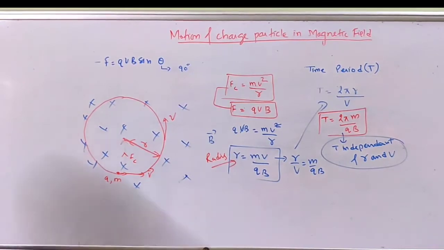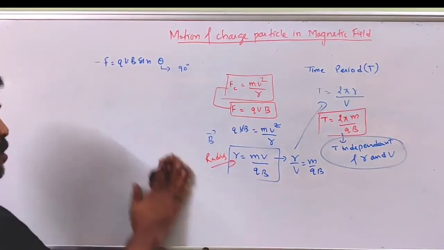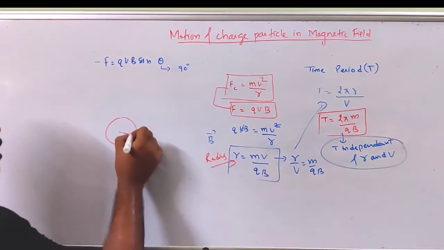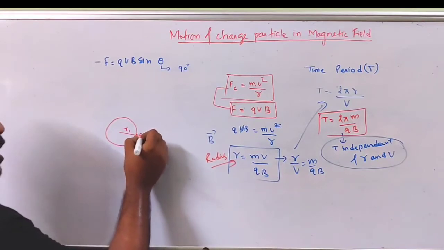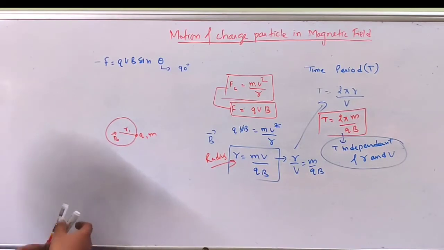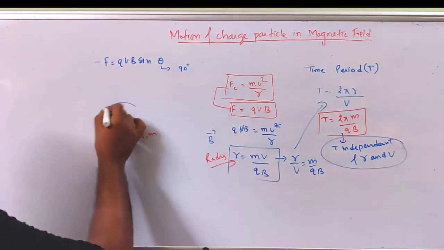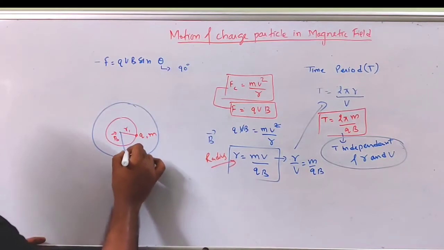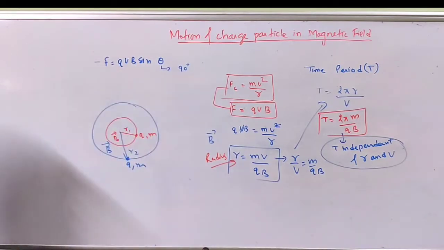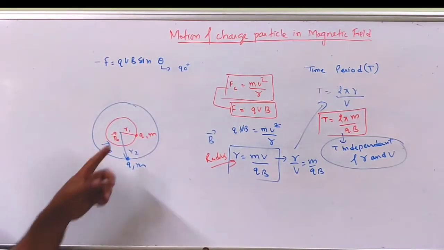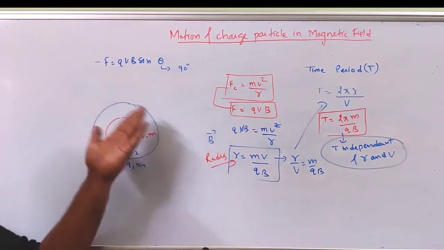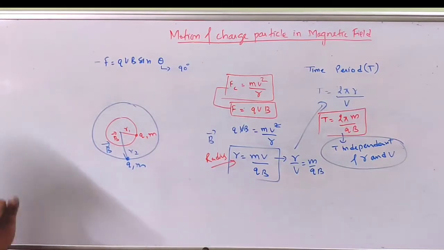Why is it independent? Because suppose you have a charged particle moving in a circle of radius r1, charge q, mass m, magnetic field B. And another particle, the same type of particle, is moving in radius r2, with q, m, and the magnetic field everywhere is B. So you have identical charged particles moving in identical fields, in the plane of the board, coplanar motion.